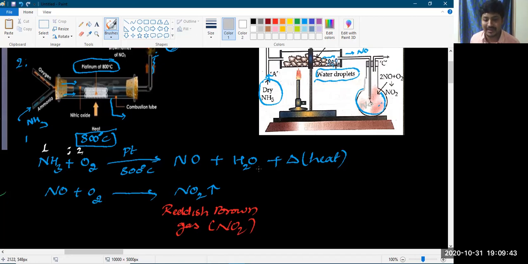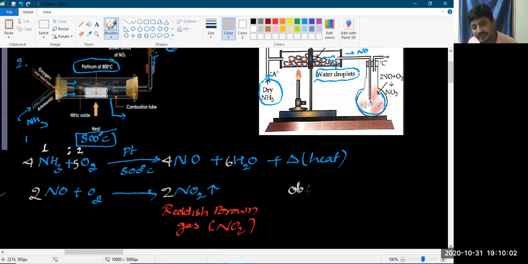You have to balance the chemical equation. The balanced chemical equation looks like this. You can solve it later. Here you will get 6H2O, and since NO2 is there, I am supposed to put 2 NO plus O2 gives 2 NO2. These are the balanced equations.